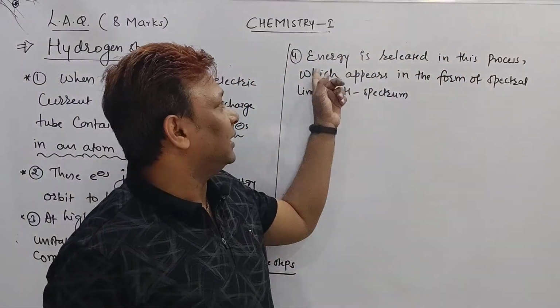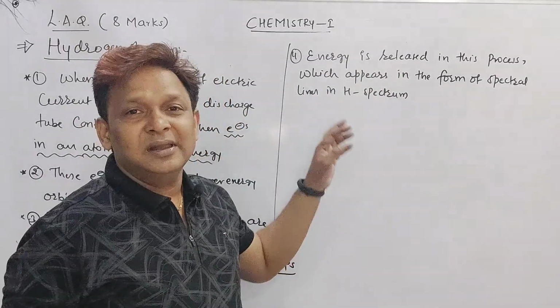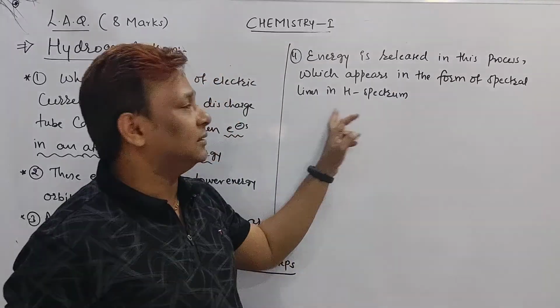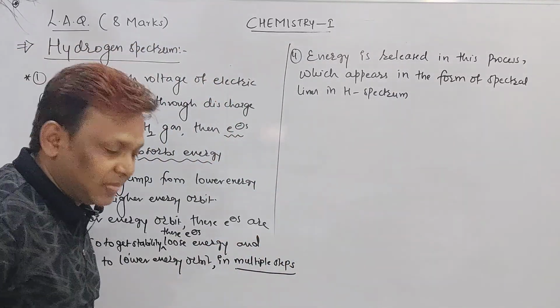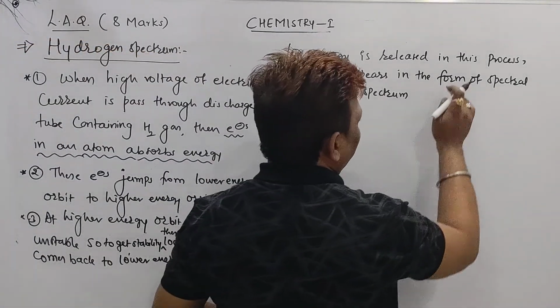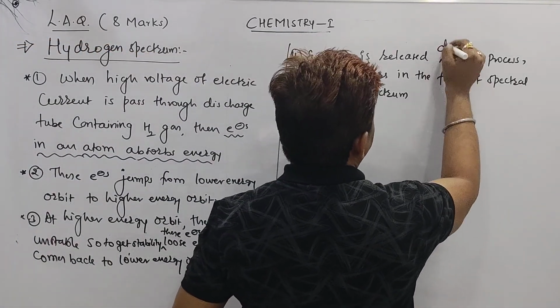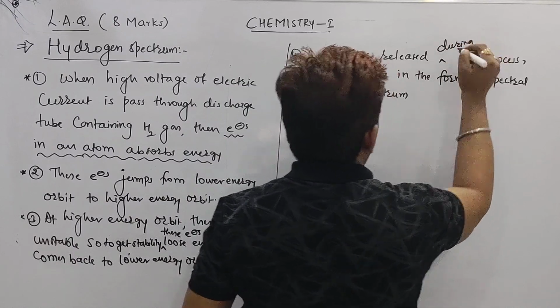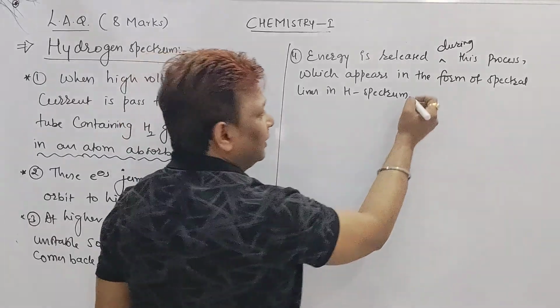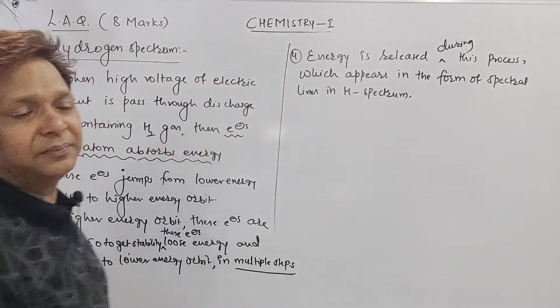During this process, energy is released, which appears in the form of spectral lines in the hydrogen spectrum.